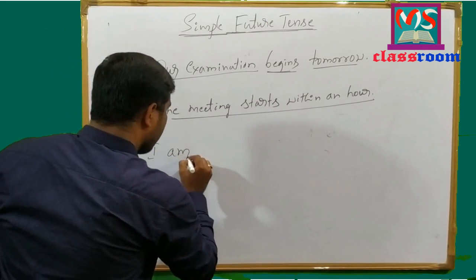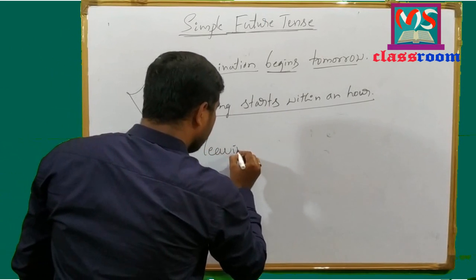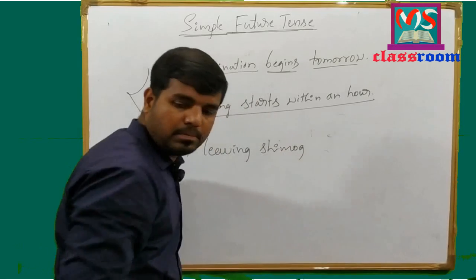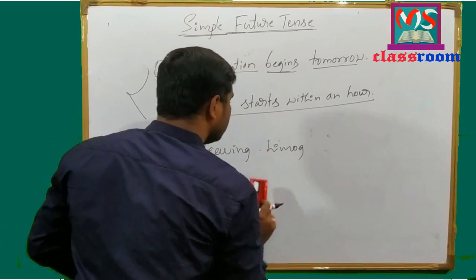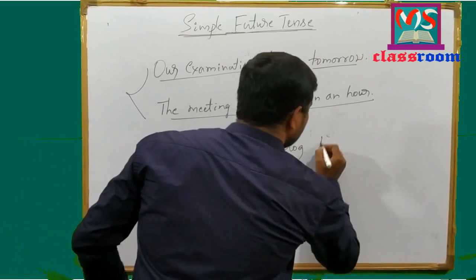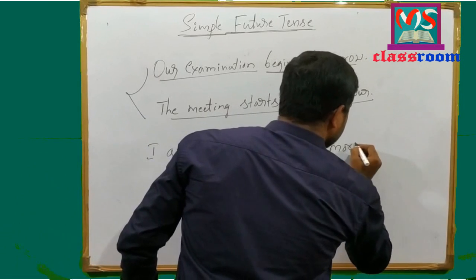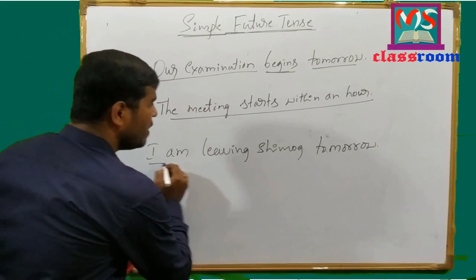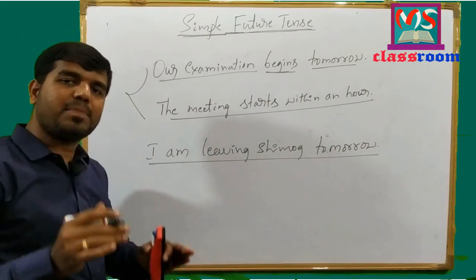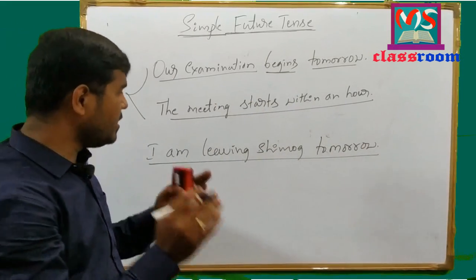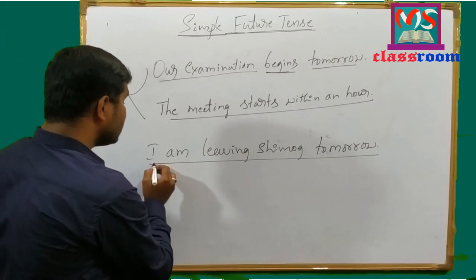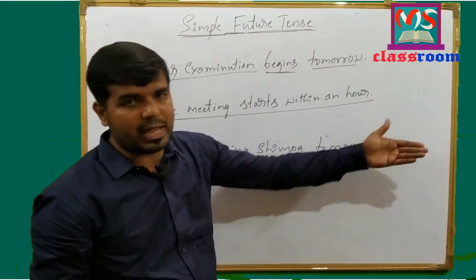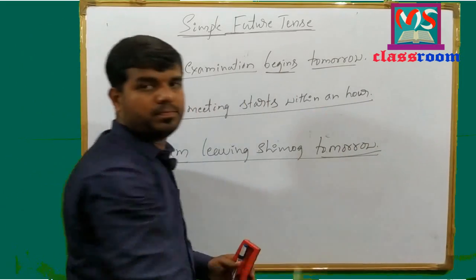I am leaving Shimoga. I am leaving Shimoga tomorrow. Look at the example here. Here, I am leaving Shimoga tomorrow is in present continuous tense, but it describes an action which is going to take place in future time, that is tomorrow.